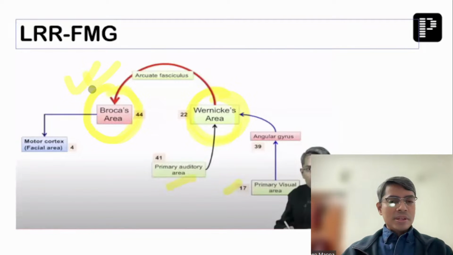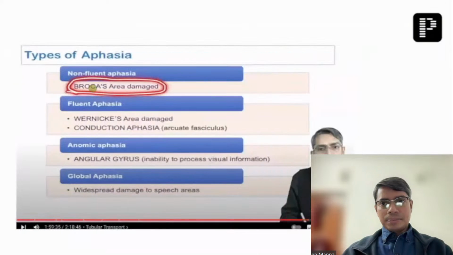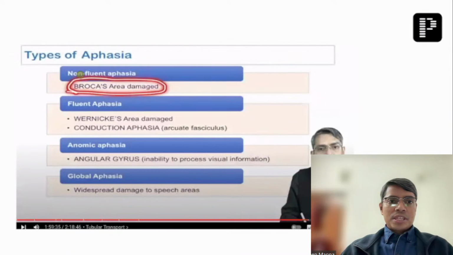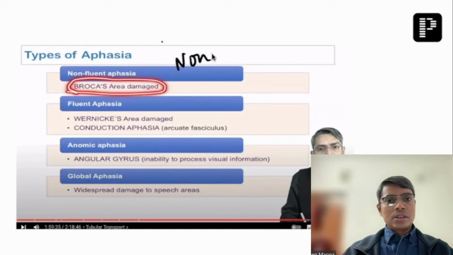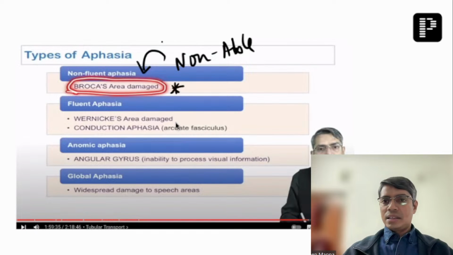That's why whenever we classify aphasia, there is this classification which I have shown you in the session: non-fluent aphasia and fluent aphasia. So if all of you are saying that the question was that this patient is not able to speak, then this is a non-fluent aphasia and Broca's area is the answer.